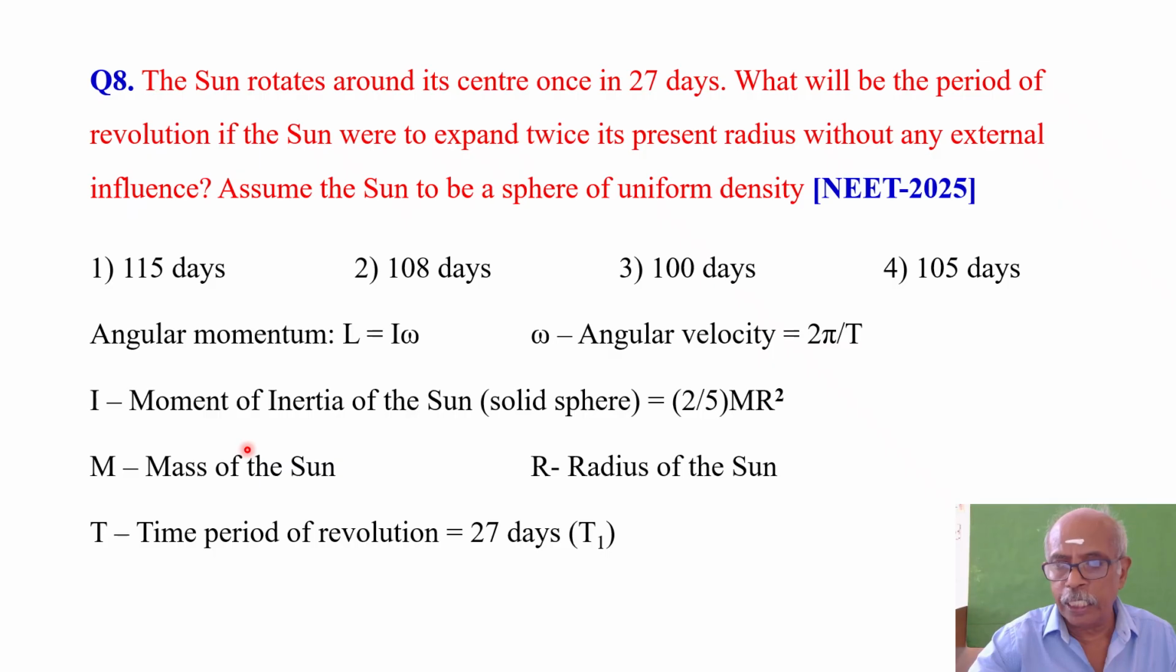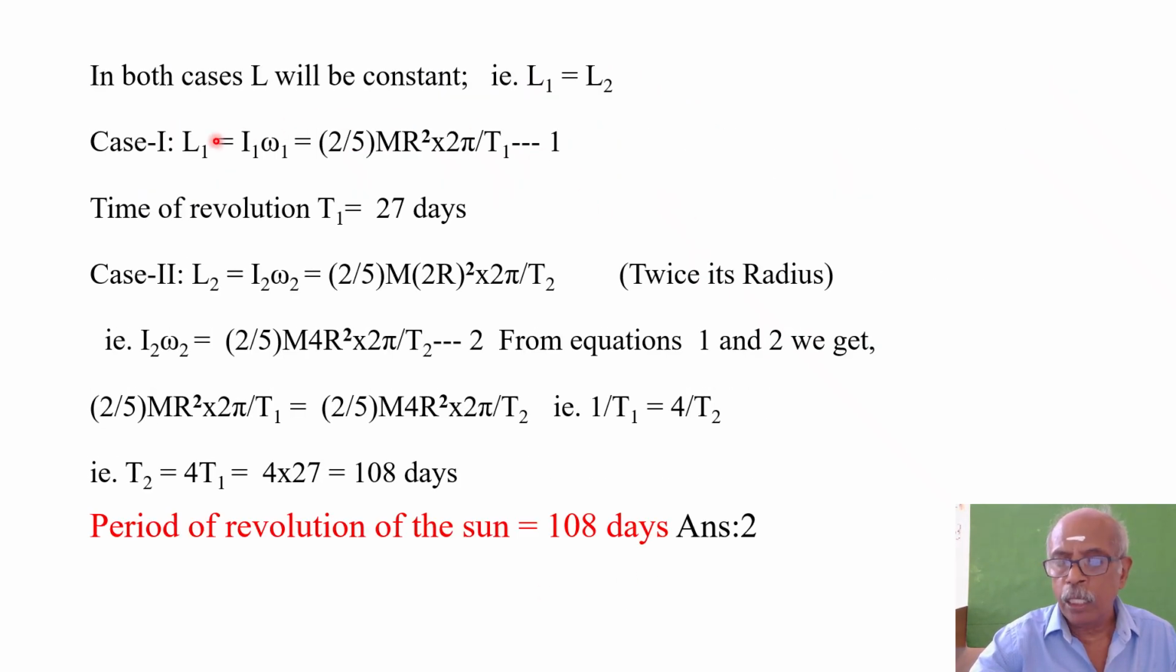So I is the moment of inertia of the Sun. You are assuming that it's a solid sphere of uniform density, so the moment of inertia is 2 by 5 MR square, where M is the mass and R is the radius of the Sun. T is the time period of revolution. Let it be T1 for case 1. It is 27 days. What about T2? We'll find it. I already told you that in both the cases, the angular momentum L will remain constant. That is, L1 is equal to L2.